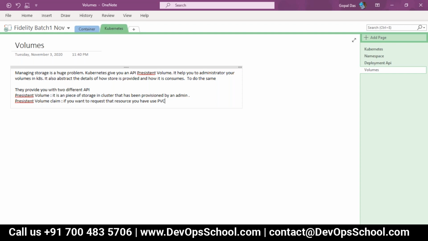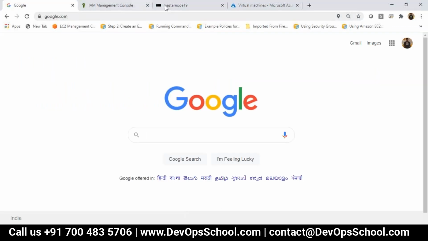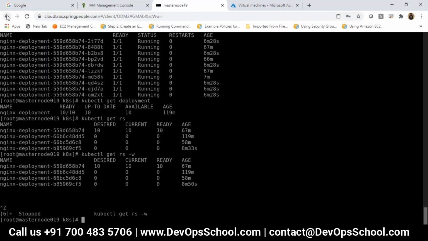So what we will do is, let's create a volume, attach it with one of my containers and see. To do the same, go to the worker node.